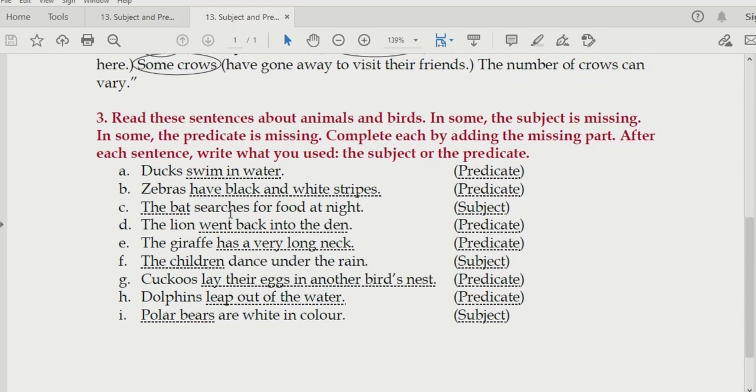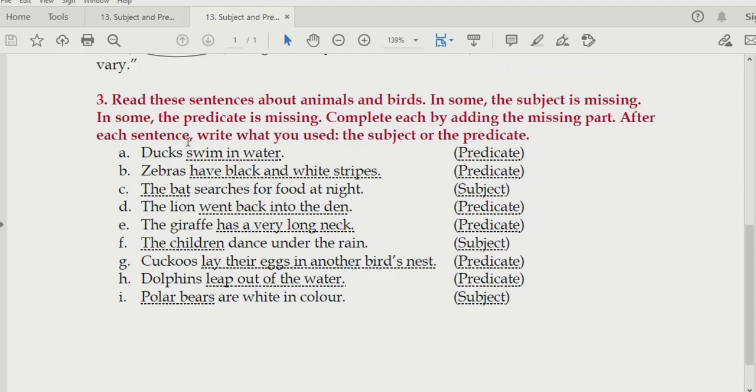Let us move on to question 3. Read these sentences about animals and birds. In some, the subject is missing. In some, the predicate is missing. Complete each by adding the missing part. After each sentence, write what you used, the subject or the predicate.